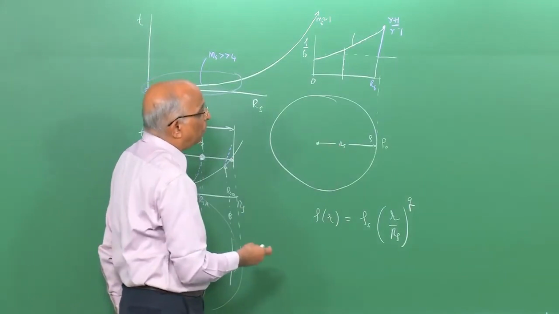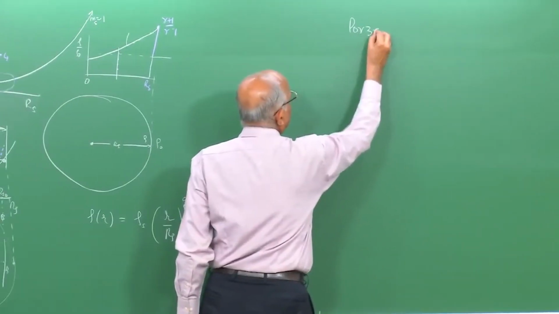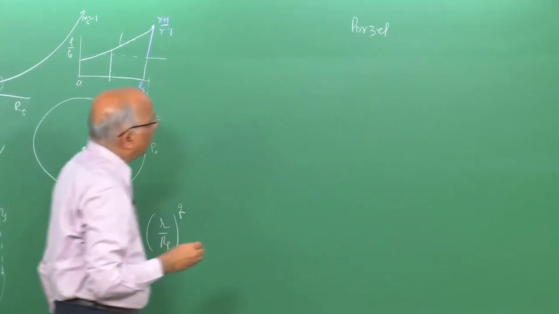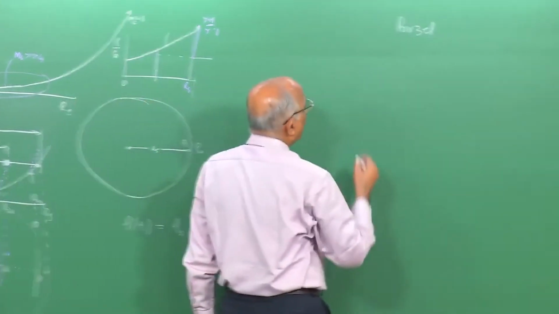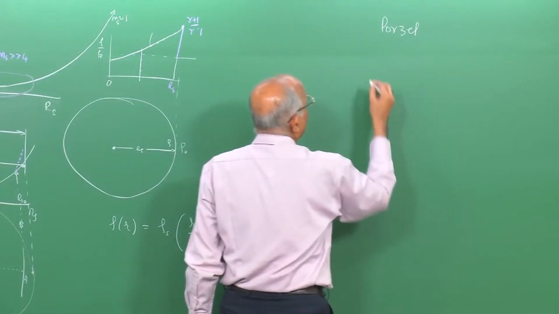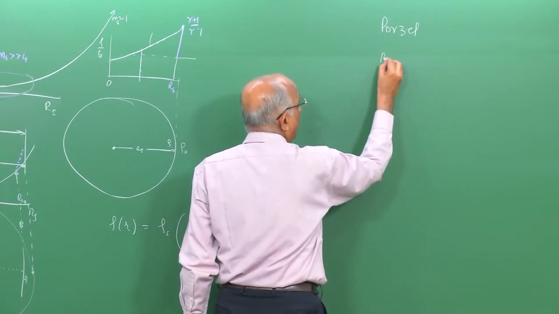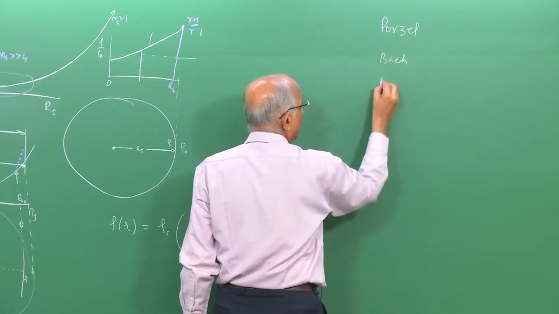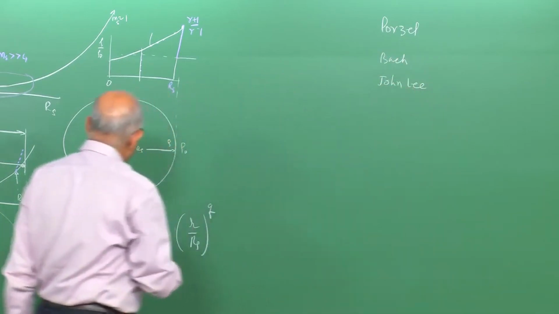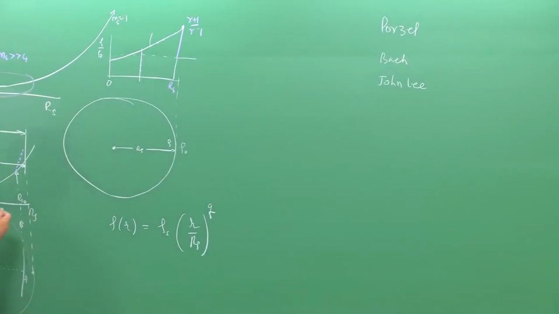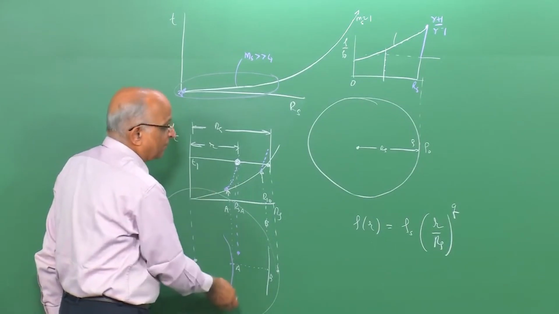The people who did this were Porzel, while working at the Los Alamos Science Lab at Caltech. This was followed by several other people: Porzel's work was followed by work by Professor Bach at McGill University, followed by John Lee again, and a number of people worked on this with the power law assumption, and they were able to model the blast characteristics of a strong wave.